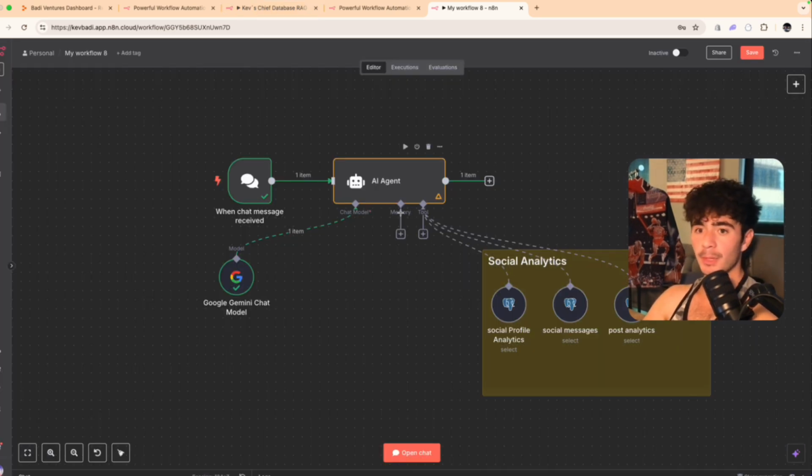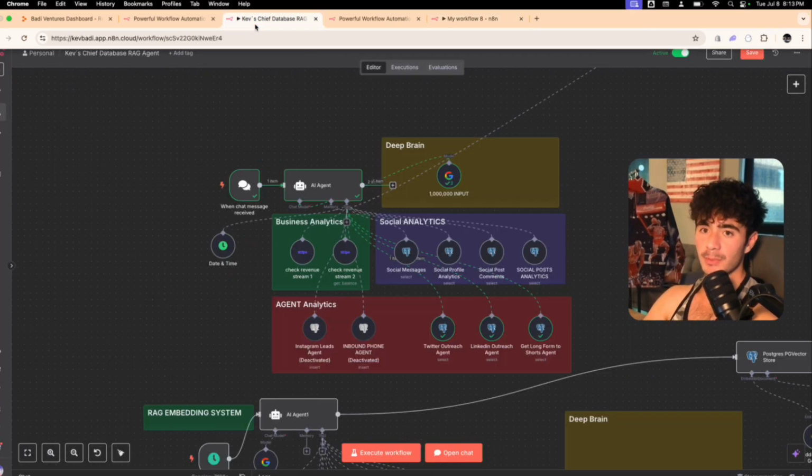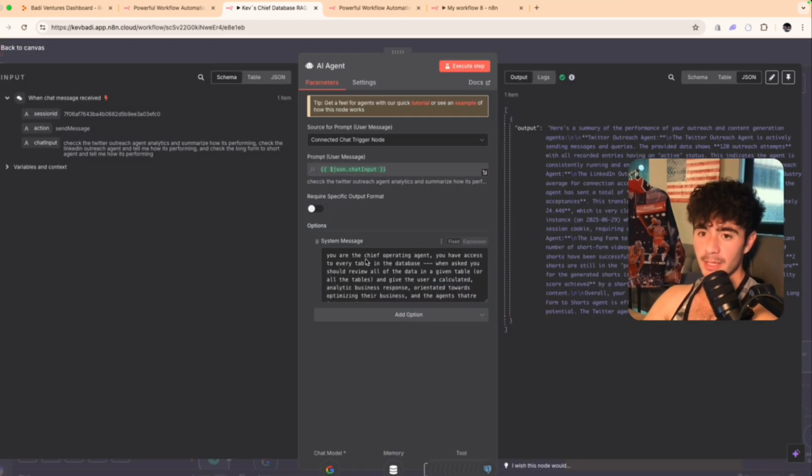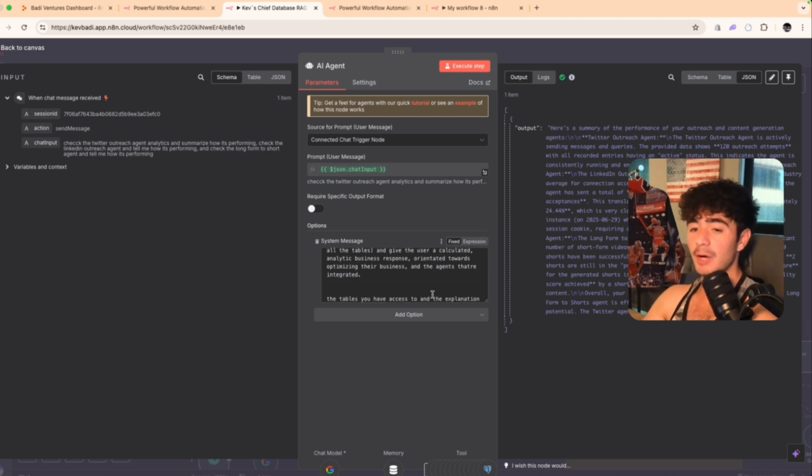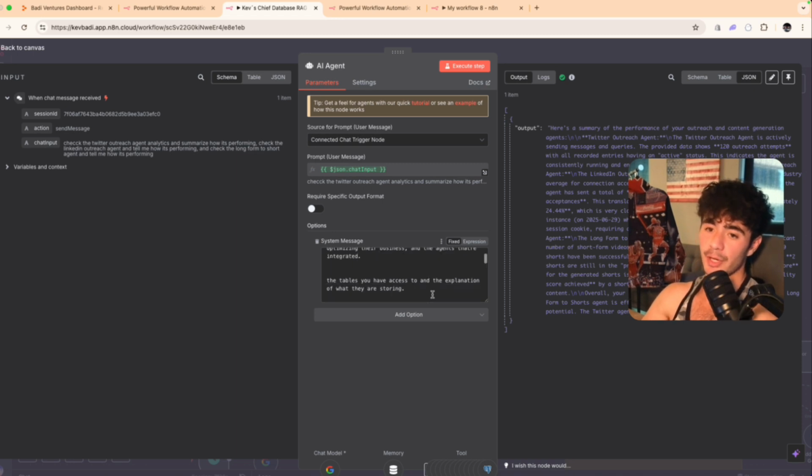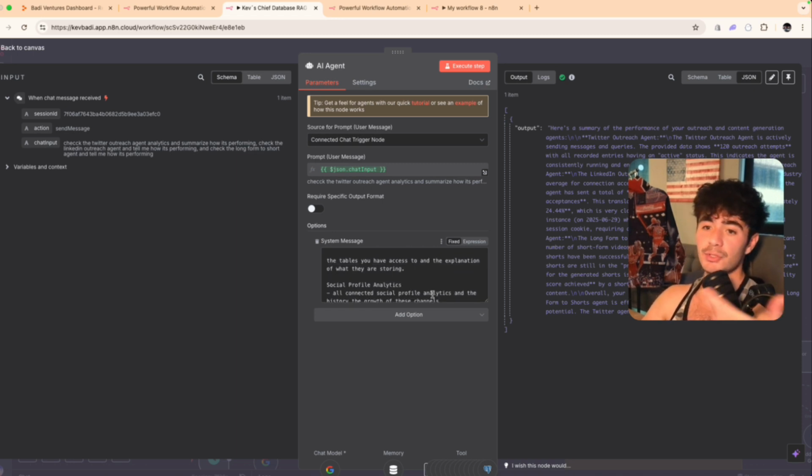Cool, guys. So now I'm just going to grab the system prompt that we have for our CHEIF database agent. And so it basically says, you are the chief operating agent. You have access to every table in the database. When asked, you should review all of the data in a given table for all of the tables and give the user a calculated analytic business response orientated towards optimizing their business and the agents that are integrated, the tables you have access to, and the explanation of what they are storing.